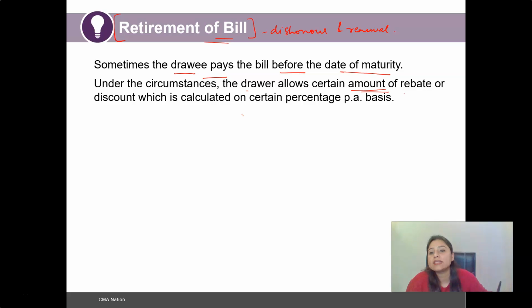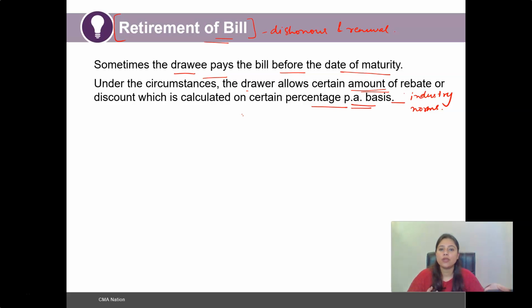Therefore, when the drawee agrees to pay the bill before the date of maturity, the drawer can provide the drawee a certain amount of rebate or discount, which is calculated on a certain percentage per annum basis. This could be according to the industry norms.